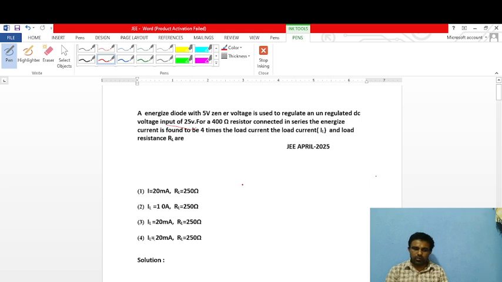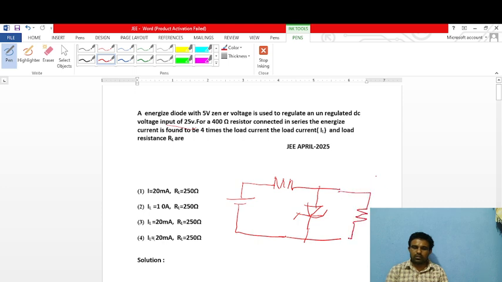So the Zener diode circuit is here. This one is the Zener diode. This one is the load resistance. Here this one is the series resistance, R is equal to the given 400 ohms. This one is the input voltage, V input is equal to 25 volts.